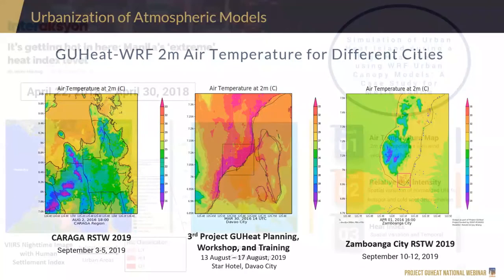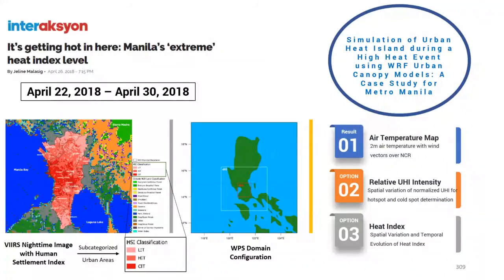Now we come to the last part wherein we discuss the case study for my study. So the title is The Simulation of Urban Heat Island during High Heat Event using WRF Urban Canopy Models, a case study for Metro Manila. Now, the study period is from April 22 to 30 because accordingly it has one of the highest heat index for that month of April. And alam naman natin na usually March, April, May talagang mainit na time for the Philippines.